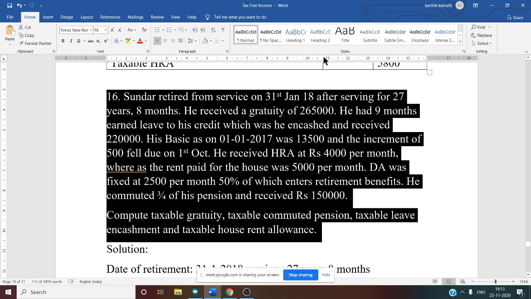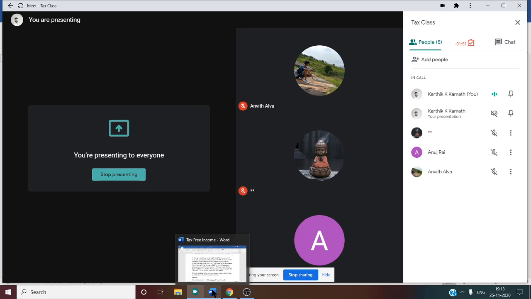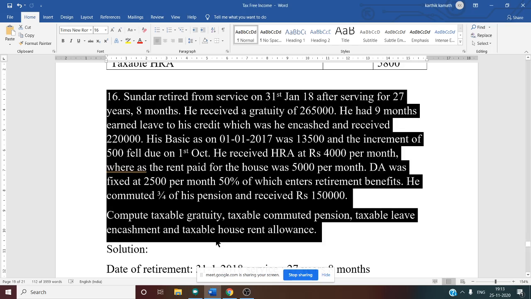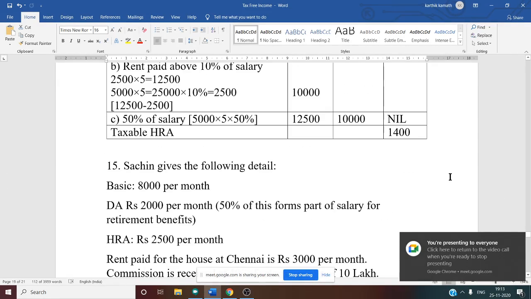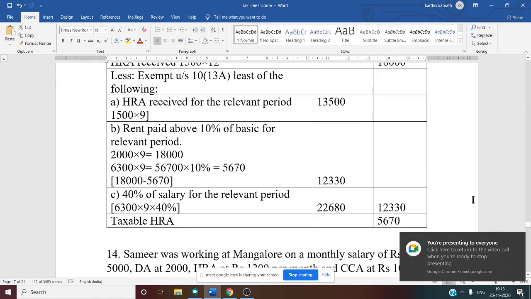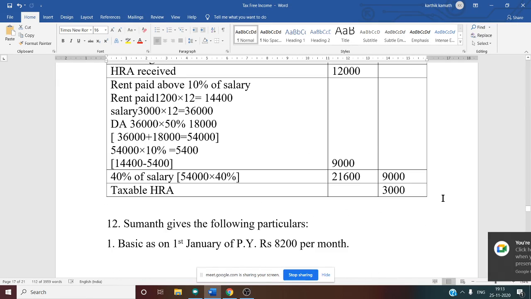So now how to solve this type of problem? Before solving this type of problem, we have to know all the rules. Without knowing all the rules, it is impossible to solve this type of problem. So what we have to do now is discuss all the rules once before going for this problem. Yes, see this.